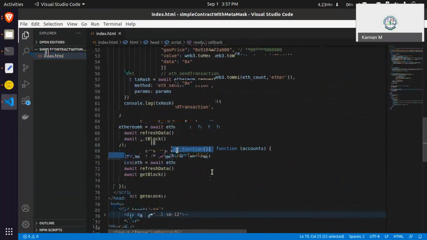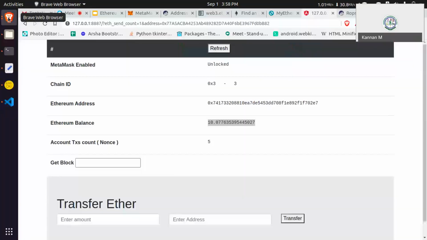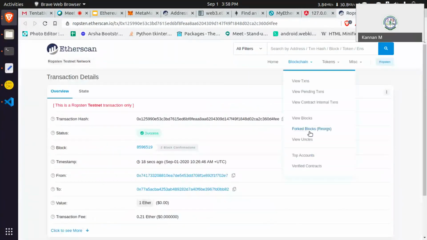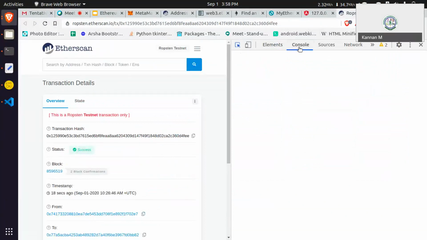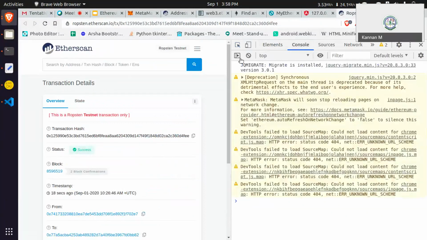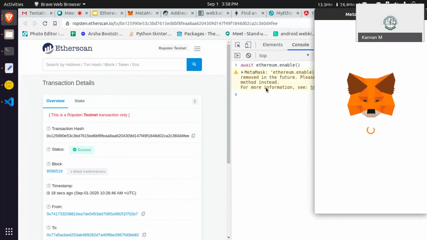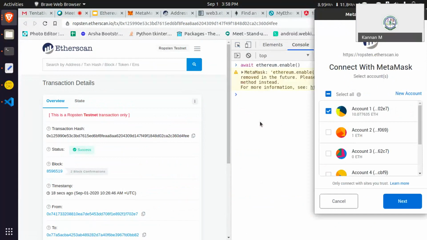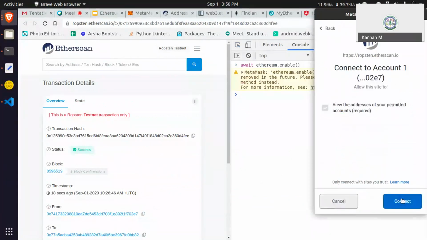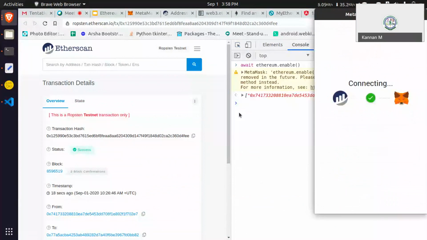While I am entering the page, let's say here, I'm just entering. It's asking. This is how JavaScript is involved in DApps.